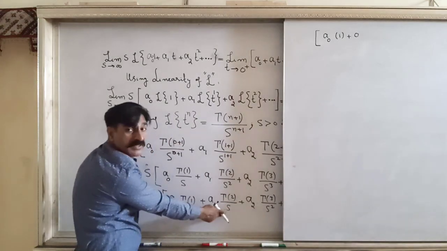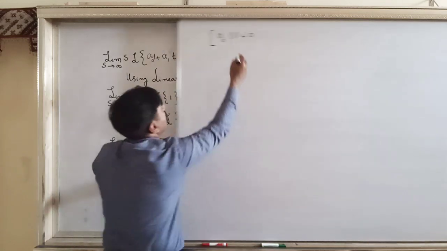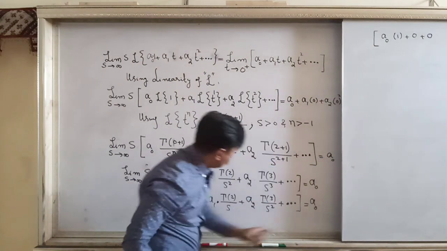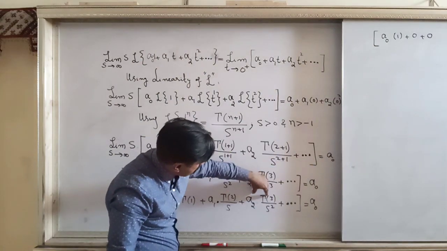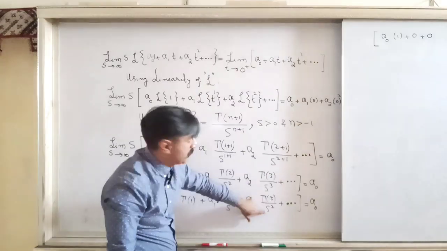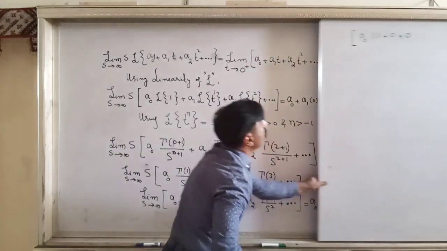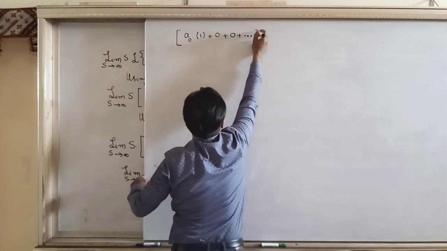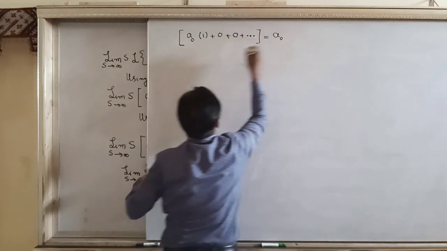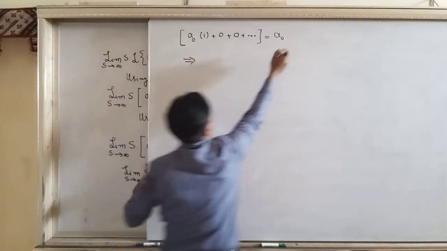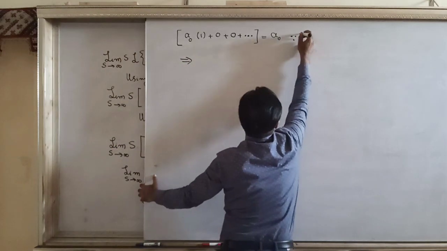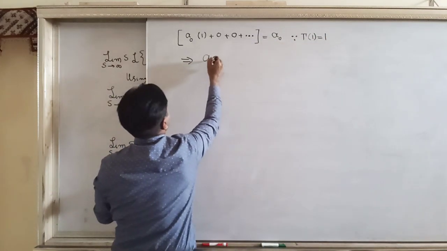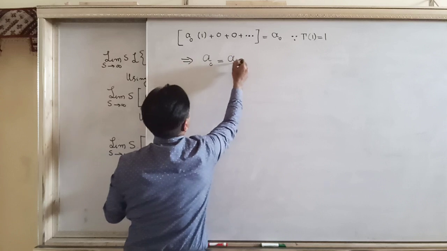You are applying the limit. Okay, plus 0, and the next will also be 0, because you have again a2 and gamma 3, these are finite numbers, divided by infinity will be 0, and plus so on, every term is 0, and it is equal to a naught. So look, you can also make a reference, because gamma 1 is equal to 1. So this implies a naught is equal to a naught.